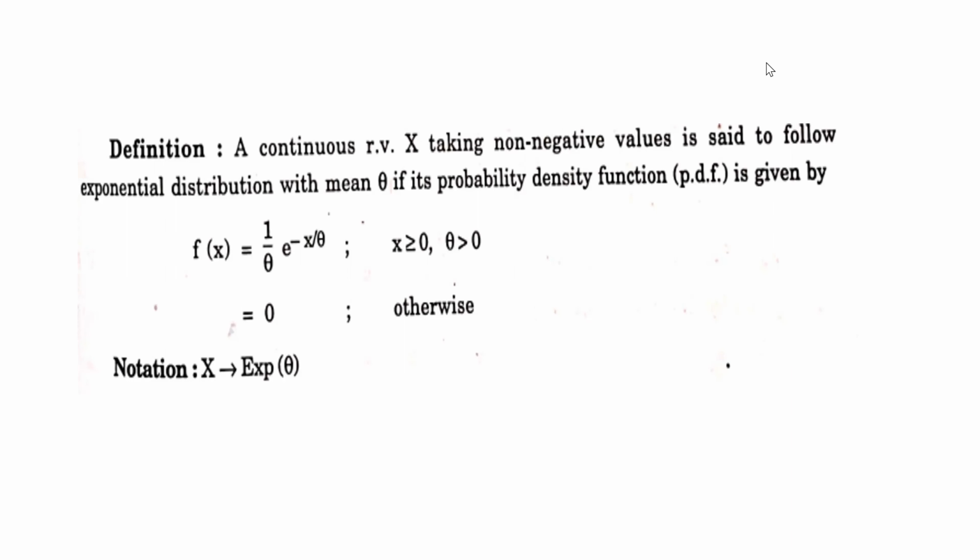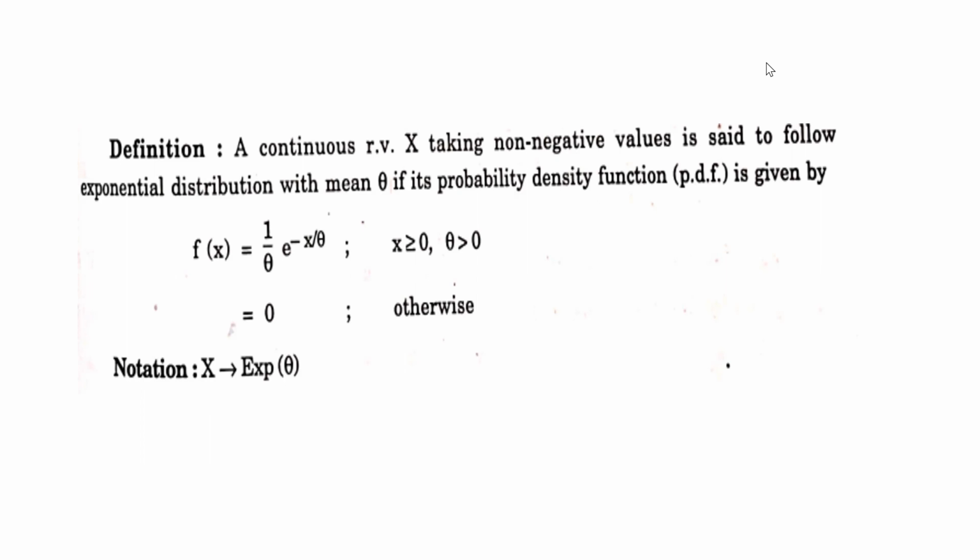Okay, so at infinity, we again don't have any problem, because the entire thing goes to 0. So you can see that the function is defined for x positive and theta greater than 0. F of x, the formula for the exponential distribution, is 1 upon theta e raised to minus x by theta.